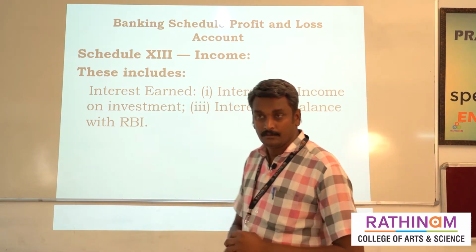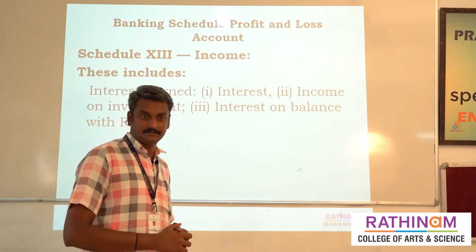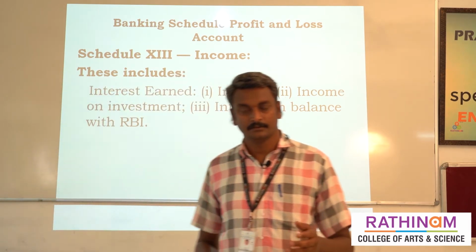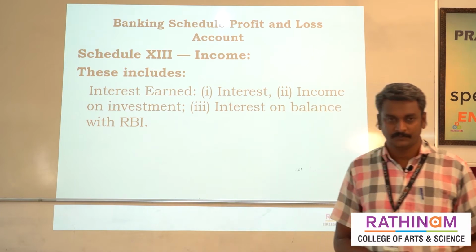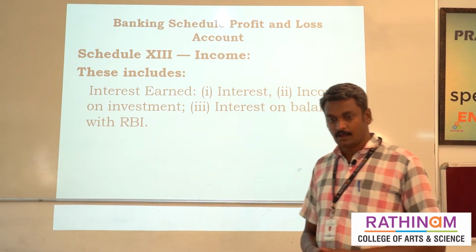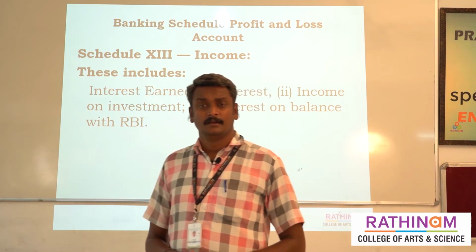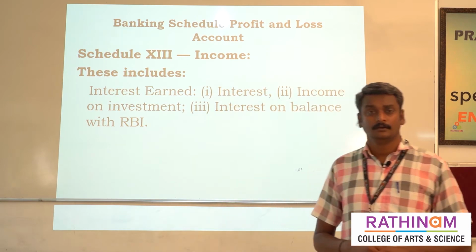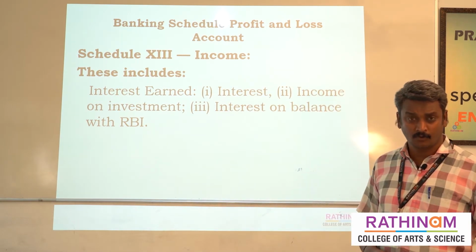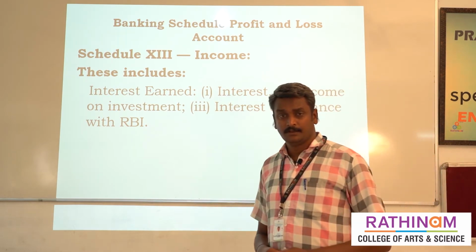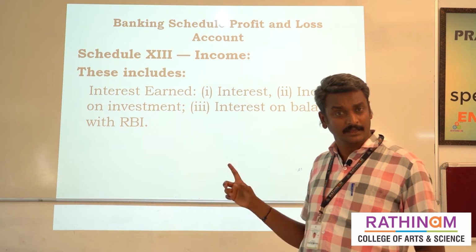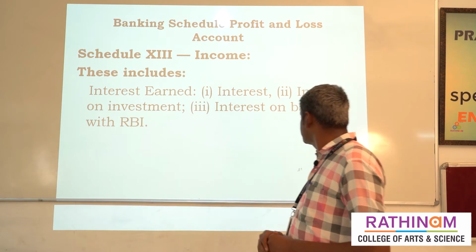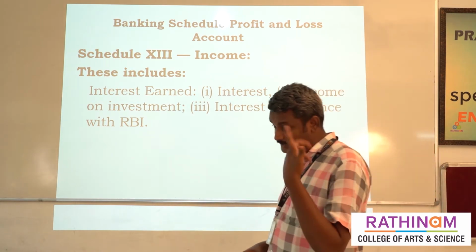So we know the banking functions. A banker's primary function is basically getting deposits and giving loans. These two concepts we know very well, and the first thing is interest earned. When the bankers give a loan to the public, they want to get back the loan amount, the principal, and also the interest. That interest is taken in schedule number 13, interest earned. First thing, interest or discount on advances and bills, then income on investment.